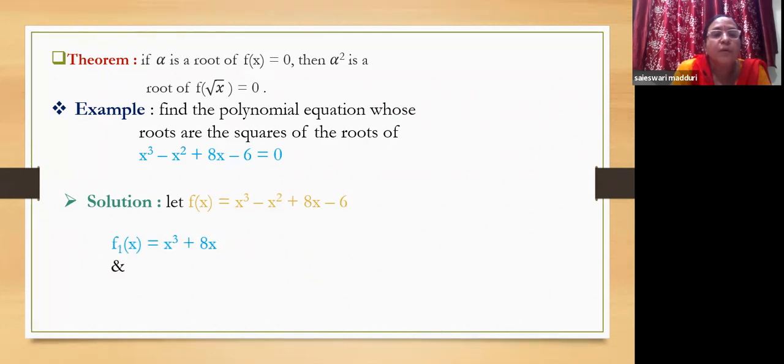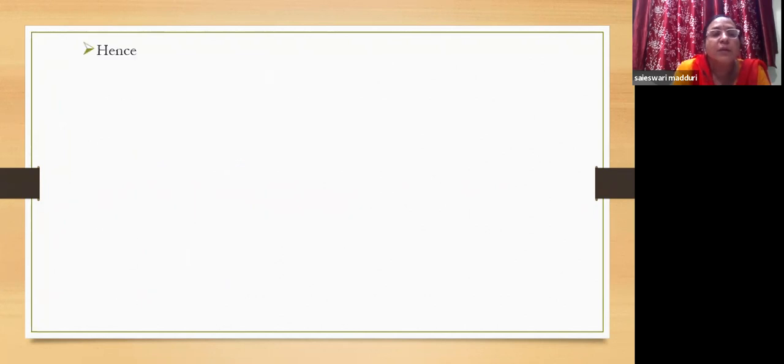So f1 of x is x cubed plus 8x. And f2 of x is minus x square minus 6. That is, we have split up here the odd powers as f1, the first and the third term, and minus x square minus 6, that is even powers as f2. F1 plus f2 will give you f of x. Is it not? Now here, f1 square minus f2 square is going to be x cube plus 8x whole square minus x square minus 6 whole square.